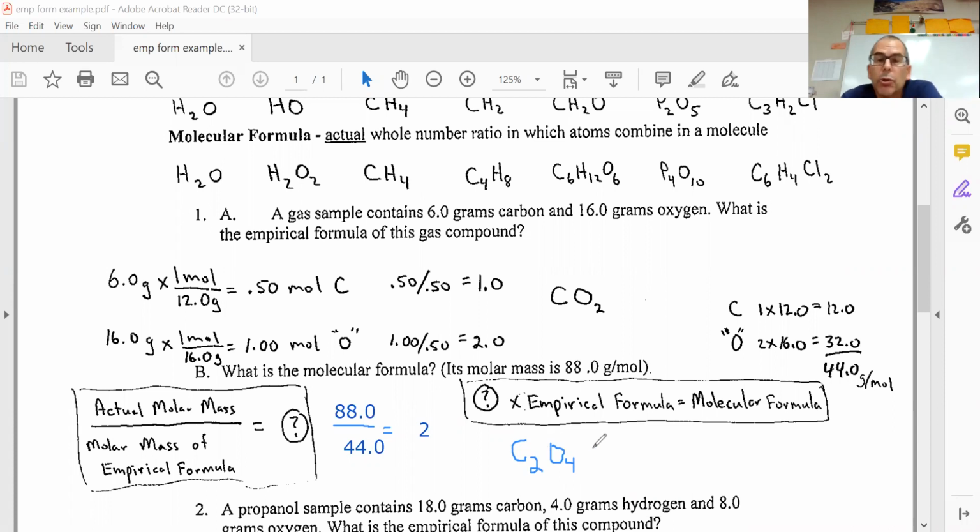Just looking at this, I always prefer the molecular formula, but sometimes if I just have gram data, I have an empirical formula and I can work off this. But I know everything is a multiple of this. So if this is the empirical formula, I know the molecular formula is either CO2 or C2O4 or C3O6 or C4O8. And if I know about structures of things, I can even eliminate some of those possibilities, and it makes it a lot easier to predict things. But if you have the actual molar mass, which can also be determined, then you can figure it out this way.